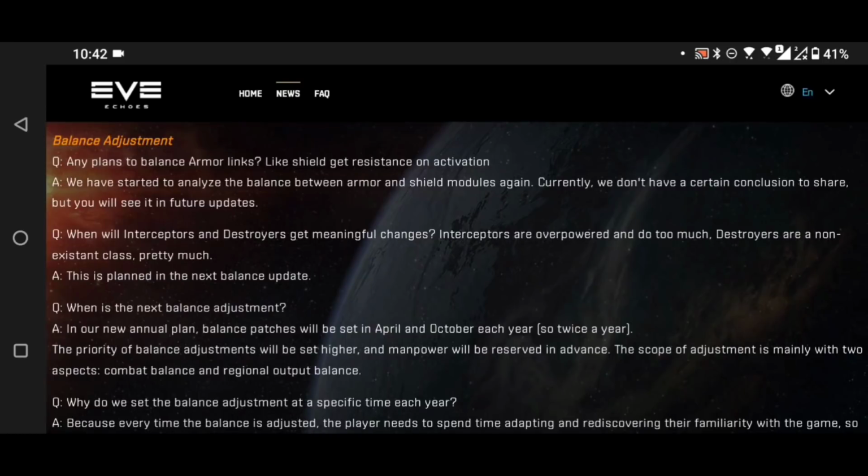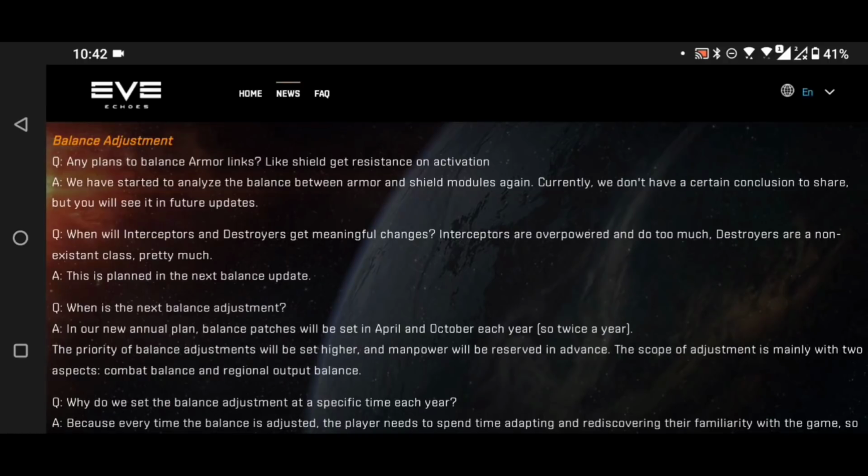With an armor link, however, the damage is actually split between the target and the armor link guardian, so you don't need as high resistance because the armor link is already splitting the damage between two separate targets. There's also the fact that armor links have the ability to obviously just work. You don't have to worry about ranges or keeping your opponent a certain distance away, whereas a shield field module, the second that the opponent gets inside that bubble, well, the shield field module does nothing. It doesn't split the damage anymore onto that main ship.